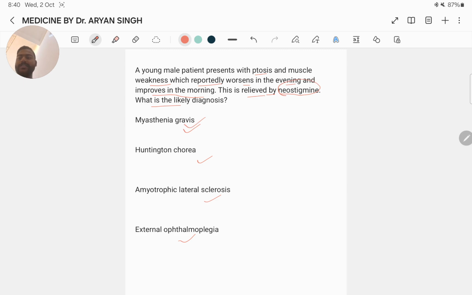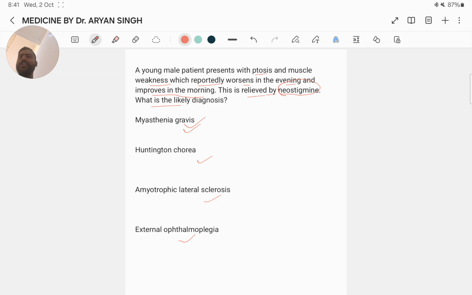The answer is myasthenia gravis, because myasthenia gravis is an autoimmune disorder characterized by voluntary muscle weakness and fatigue caused by antibodies that attack the neuromuscular junction. Ptosis is a common symptom, as is muscle weakness, which tends to worsen with activity and improve with rest.